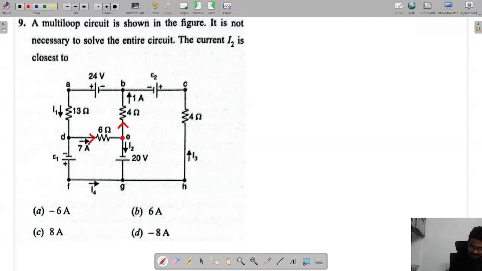We can apply KCL at the junction E. Tell me now here, 7 is the entry current, there is no other entry current, and that is equal to 1, which is a leaving current, and I2 is also a leaving current. So then I2 is equal to 6 amps.